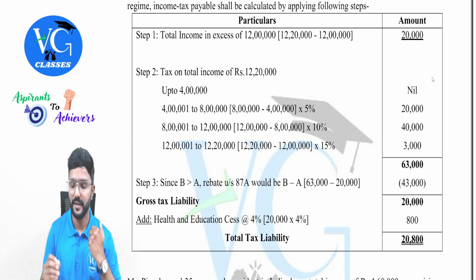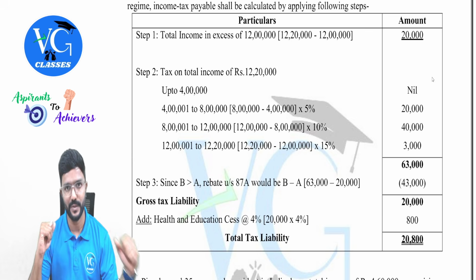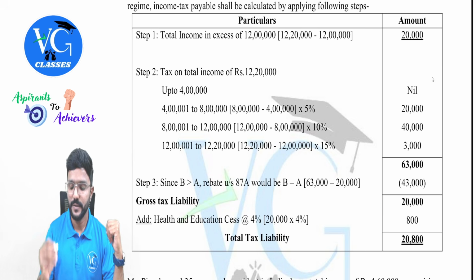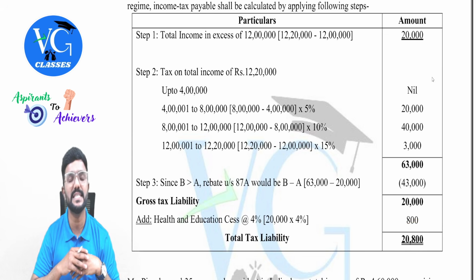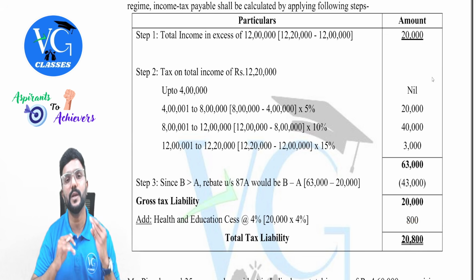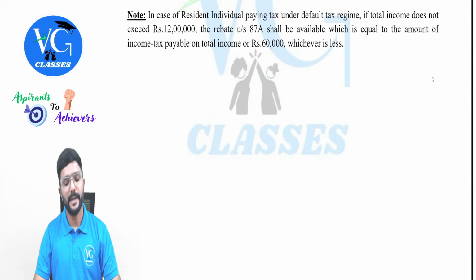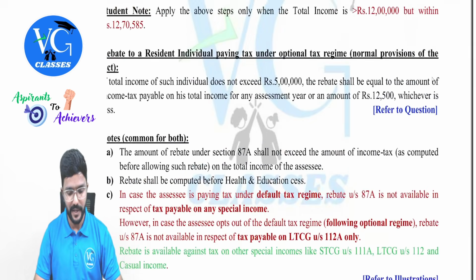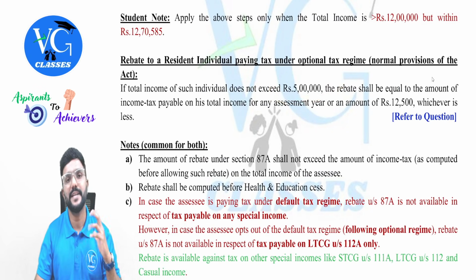Sir, how much is the rebate? The difference between 63,000 and 20,000, which amounts to 43,000. So remaining figure is 20,000. On that, add 4% health and education cess. You'll get the total tax liability of an assessee under the default regime is 20,800. Yes, sir. Got it. Then, sir, is there any change for rebate under optional scheme? No, guys. It is same. The limit is 5 lakh.